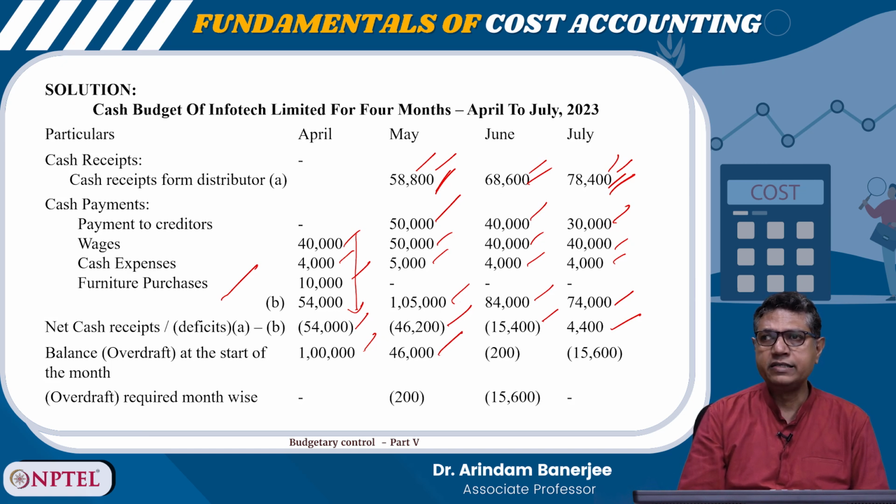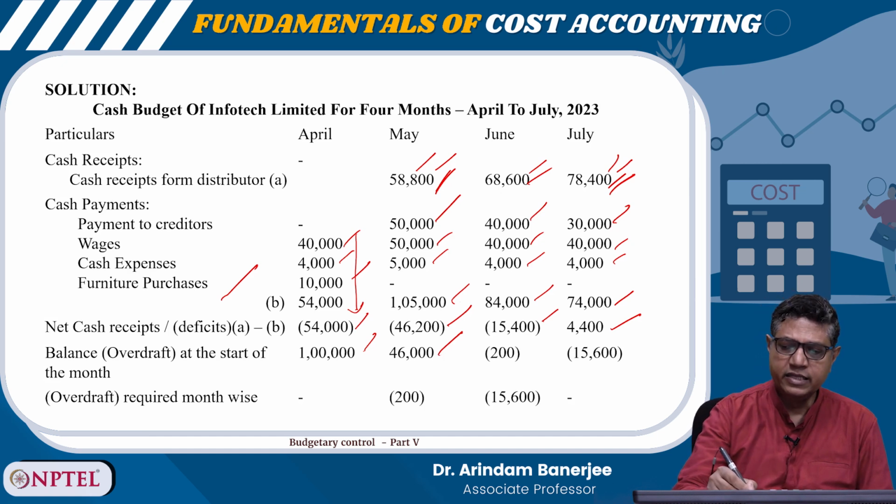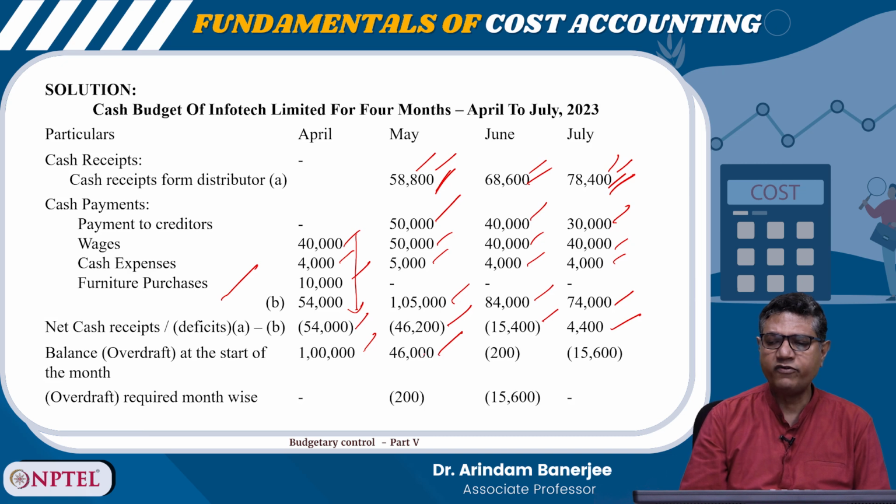Then 46,000 and 46,000. So in this month, there is a deficit of 46,200 in the month of May. So after adjusting it, the balance is now coming to negative. So the company will need an overdraft of 200, right? Next month this overdraft will carry over, and again in June what is happening, the payments are